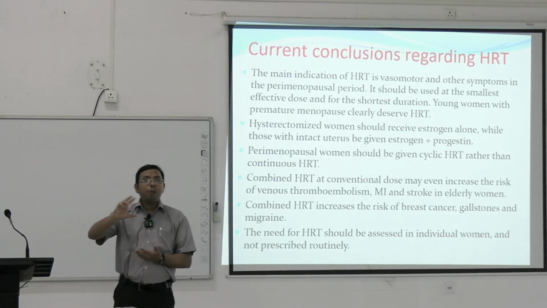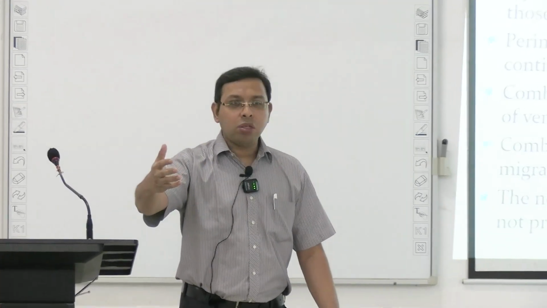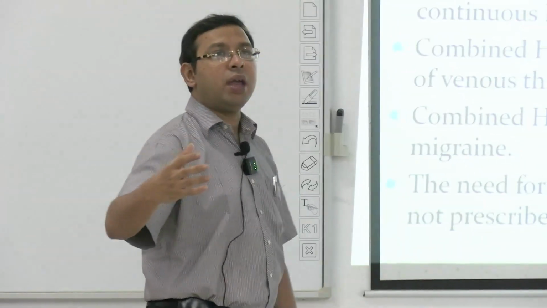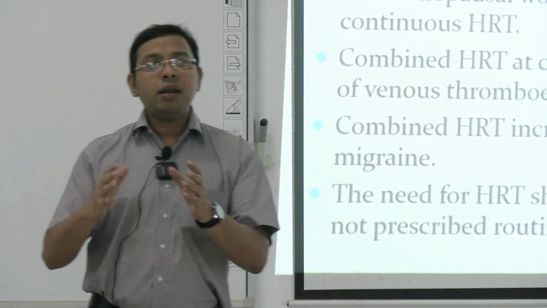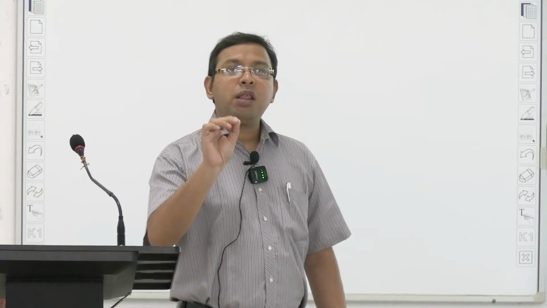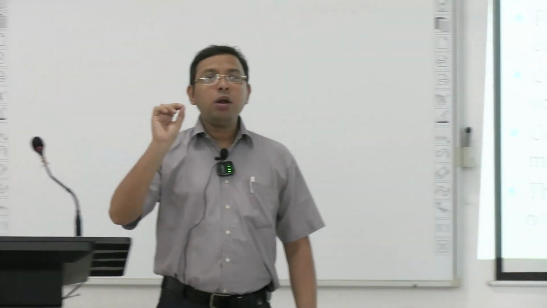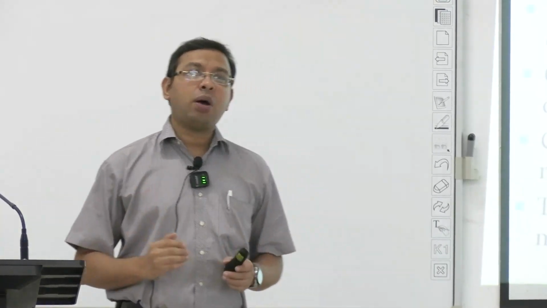In the perimenopausal period, that is, when the patient is going toward menopause, there are different types of problems like hot flashes, increased sweating, mood changes. If the patient is younger, if the age is less than 60, in those specific cases, on a case to case basis, we can use hormone replacement therapy with estrogen, and this should be done at the smallest effective doses and for the shortest duration of time to decrease the adverse effects of estrogen.